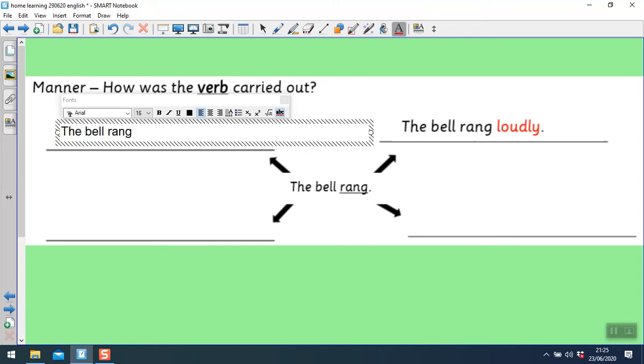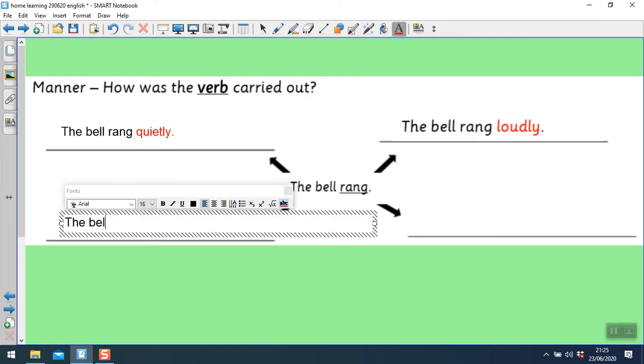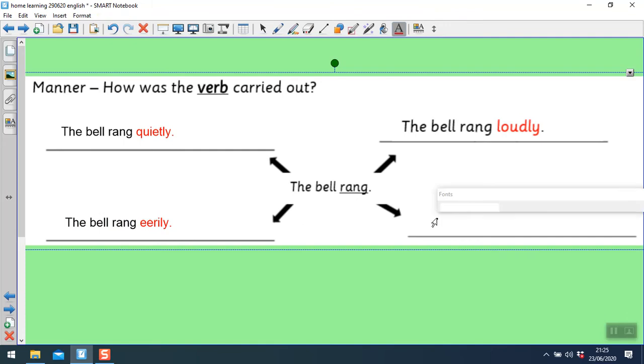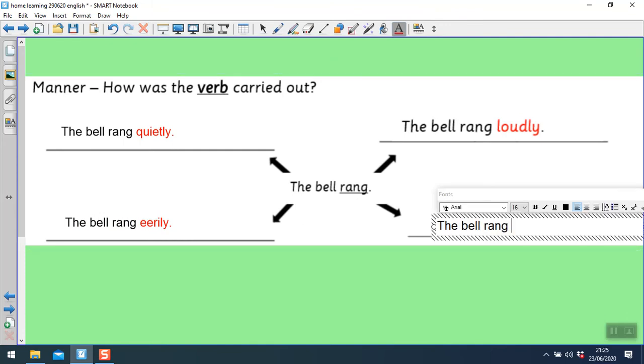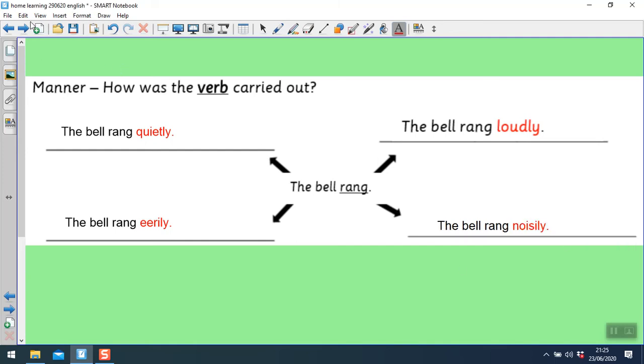So what else could you have? The bell rang quietly. So just the word quietly, that's an adverb. The bell rang eerily. Maybe it was a little bit spooky, and that is your adverb. The bell rang noisily. And just that word is your adverb.